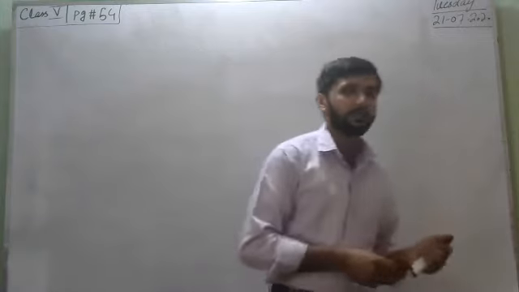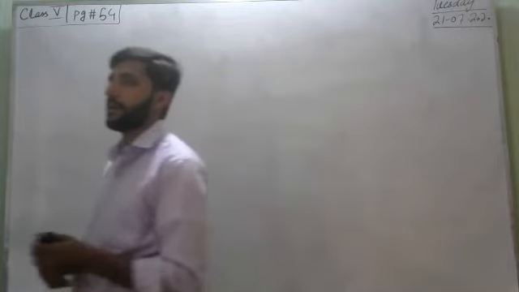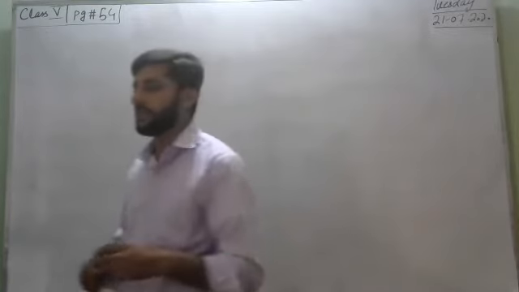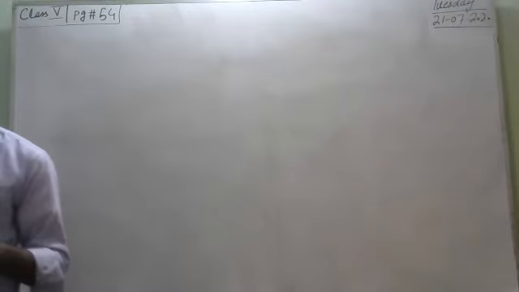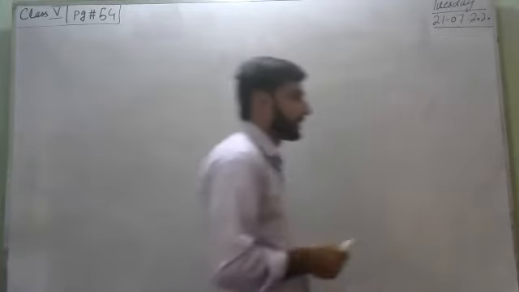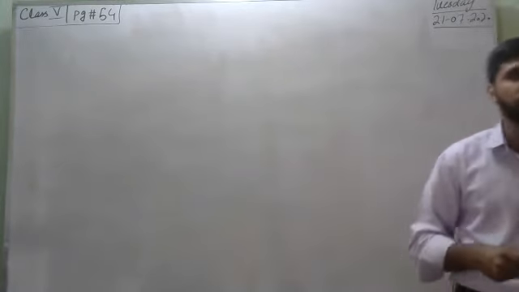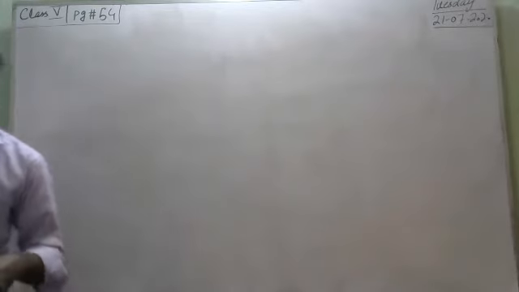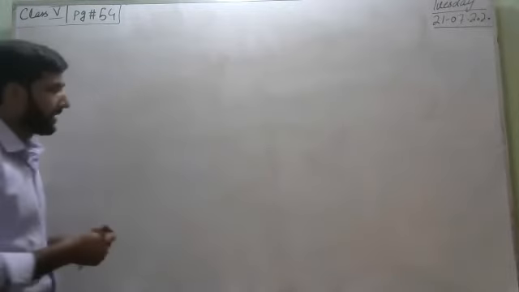In this chapter, we will understand what is a ray, what is a line, parallel lines, anti-parallel lines, perpendicular lines, intersecting lines, and how they are correlated with each other. We will learn the sum of angles of a straight line, the sum of angles of a complete circle, right angle, obtuse, acute. All angles we have to learn in this chapter. So let's start our basic things, which is about line,